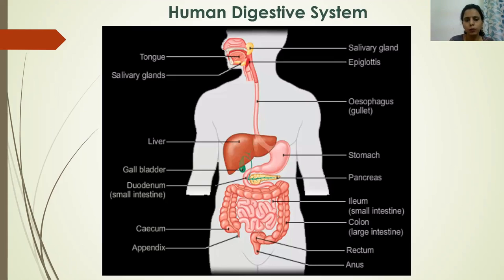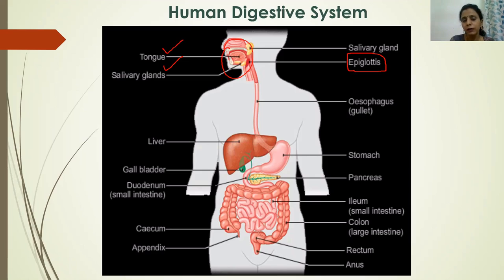The first part of the human digestive system is the mouth. What are the parts of the mouth? We have the tongue, the salivary gland, and a small hanging cartilage at the back of our mouth, known as the epiglottis. Everybody must have noticed this in another person's mouth. When we open our mouth wide, at the back we can see a small cartilage hanging from the upper palate. That small piece of cartilage is known as the epiglottis.